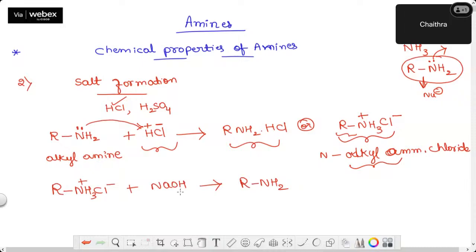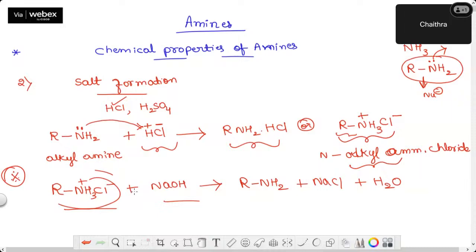So I'll get RNH2, and Na plus and Cl minus. You get one of the byproducts as NaCl, plus what is left out from here, H plus and OH minus, which you can write as water. This is an important point: you can regenerate the amine by treating it with NaOH, that is a strong base. This is one of the properties. Similarly, you can take secondary amines as well as tertiary amines. They also show the reaction, because this reaction is basically based on the presence of a lone pair of electrons.